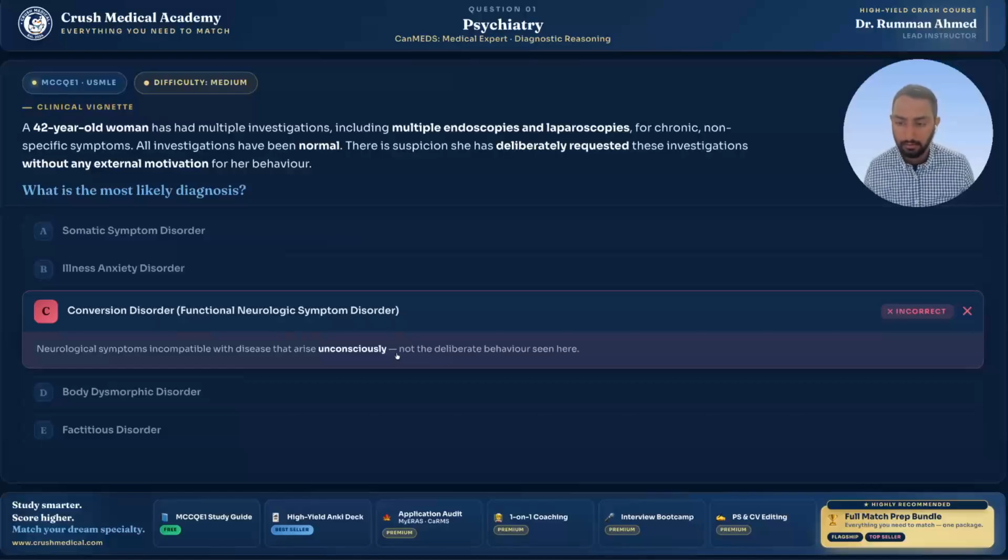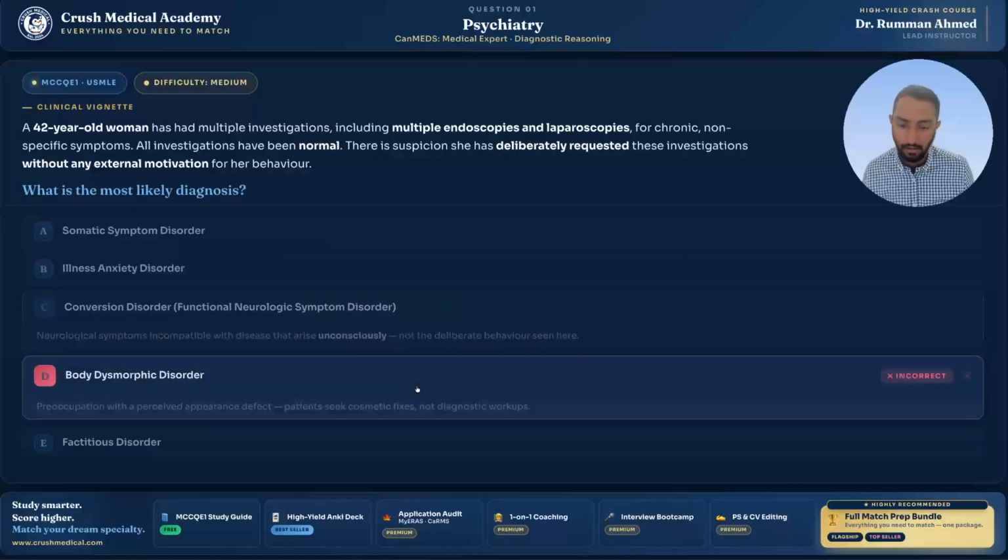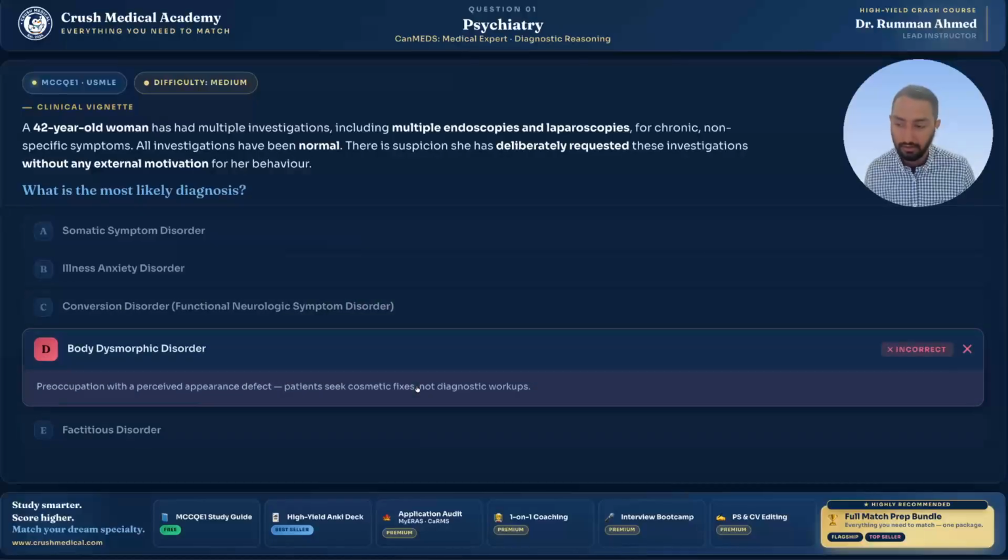In this context, it's the wrong option, okay? Moving forward, we have body dysmorphic disorder, another very high-yield diagnosis, very buzzy. Students always love to choose this for some reason. In this case, it would also be incorrect. Body dysmorphic disorder is where a patient has a preconception that they have some physical deficit that they are not satisfied with on a personal level.